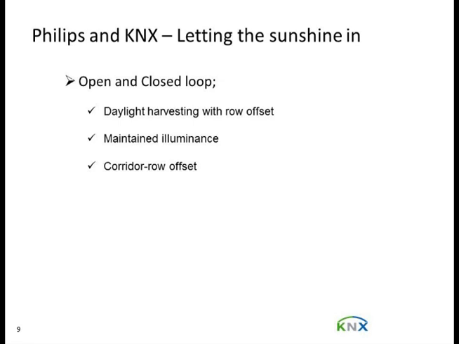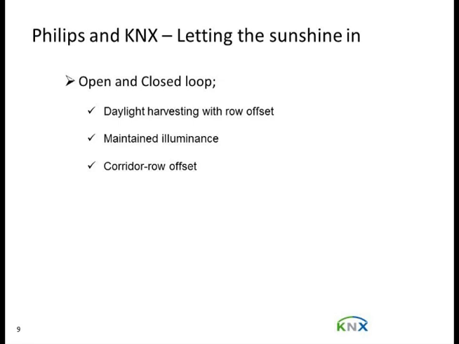Let's talk about sunshine. It's been mentioned already by Paul. We can apply daylight harvesting with rows by the window. This can reduce the amount of artificial light required and save energy. Again, I'm talking purely about straightforward offices where we have daylight rows, where we really want to enhance the bright light coming through. Okay, so you say we've heard of this before. Of course, we can dim lights down when the sun comes up, but we can do this a little bit more cleverly.